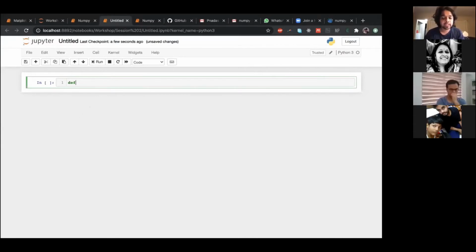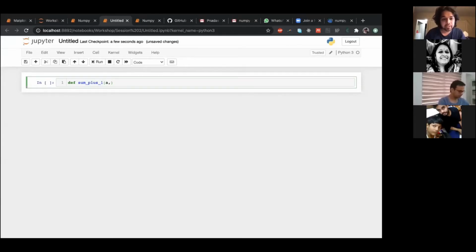This is to carry on with functions. So last time we had defined a function. Let me give something more intuitive. So this does sum plus 1.